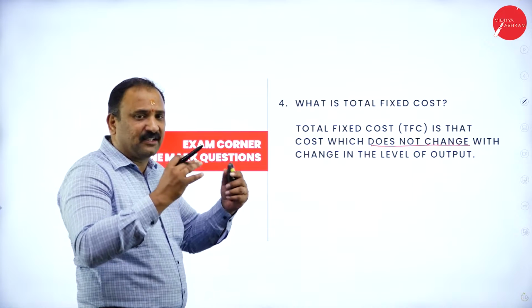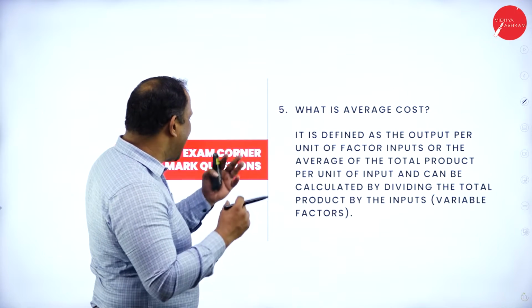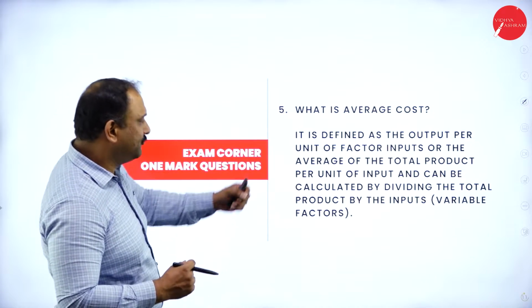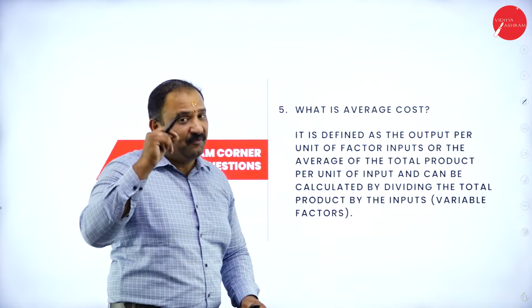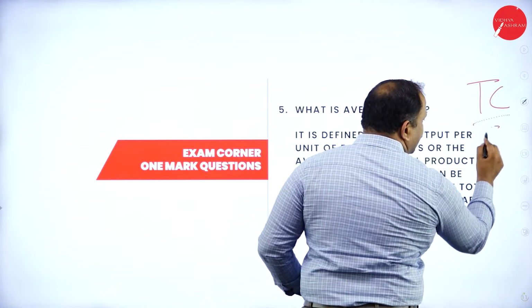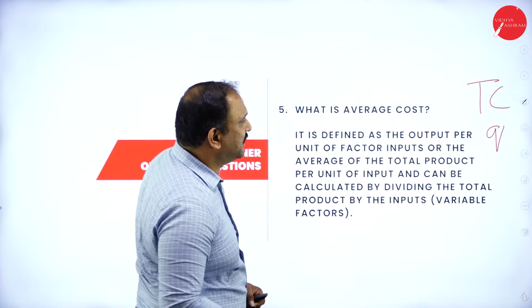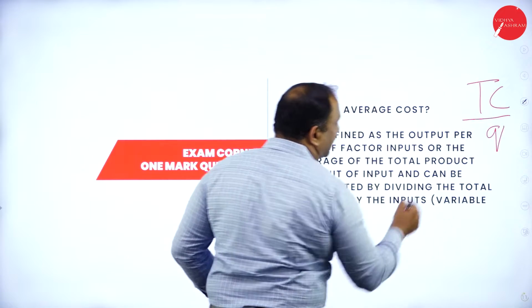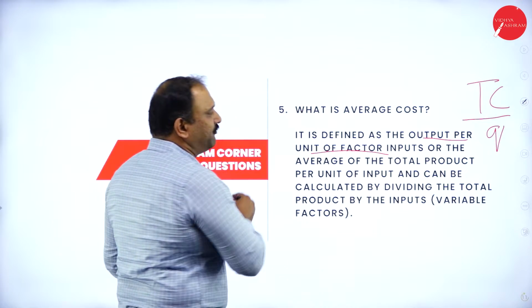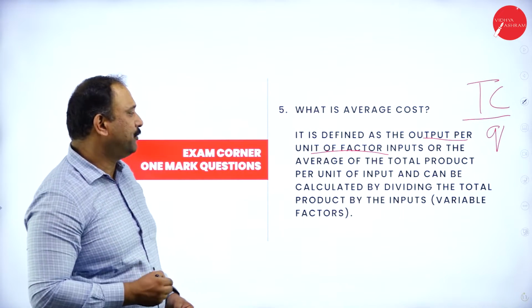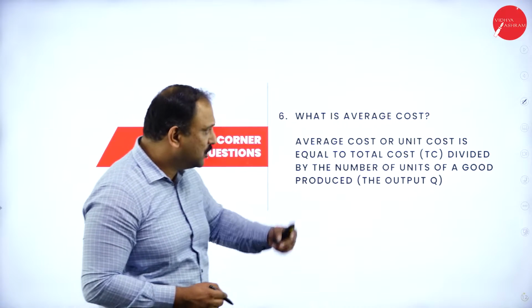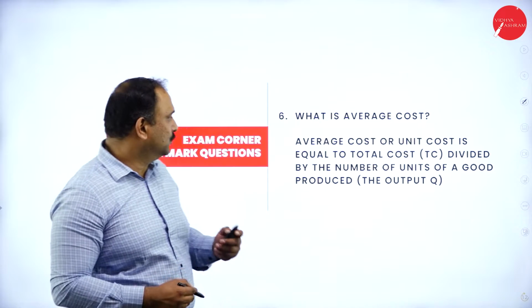That's the simple factor that you have to keep in mind, followed by average cost, which is defined as output per unit factor of the input. So whenever I have told you average cost, please keep this in mind: total cost divided by the quantity factor. That's very, very important, total cost divided by the quantity here. So you will be able to see the output per unit factor of the inputs, which is very important for us, followed by the average cost. I have told you, because this also comes as a factor, TC divided by Q.